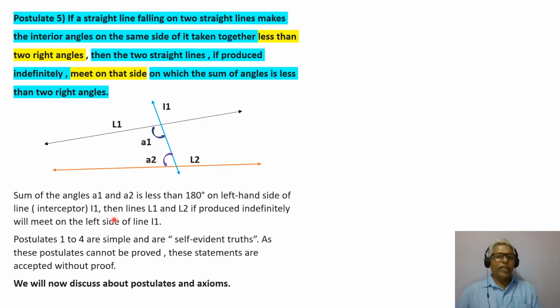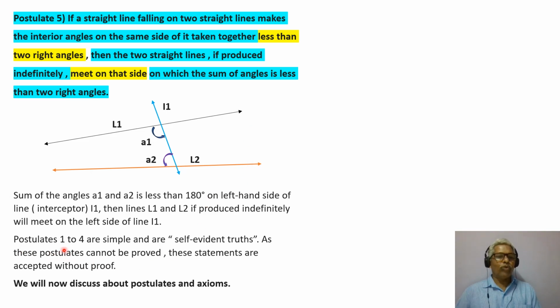So for the interceptor I1, the lines L1 and L2, if produced indefinitely, if you try to increase this length, will meet on the left hand side of I1. Got it? That is the meaning of this. Try to read it again and you will definitely understand this. It's very easy actually.